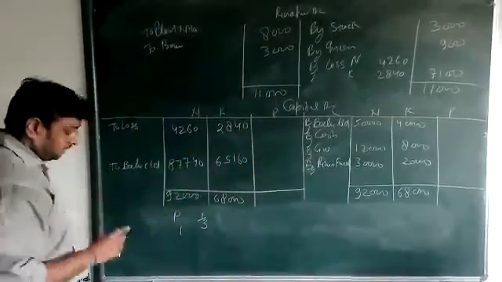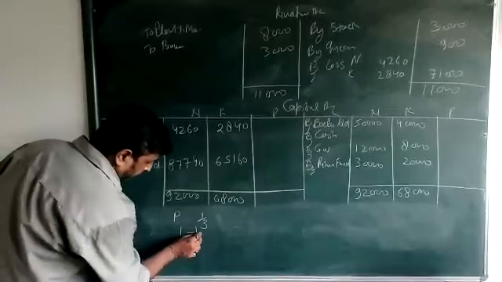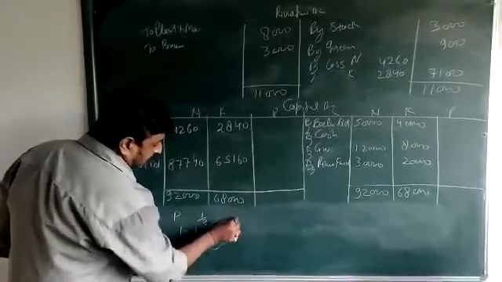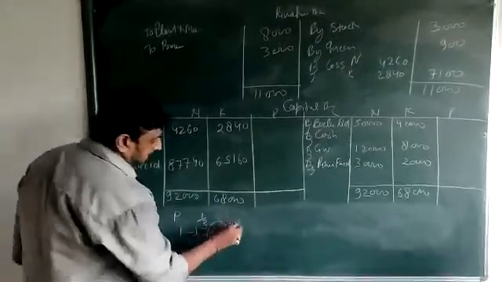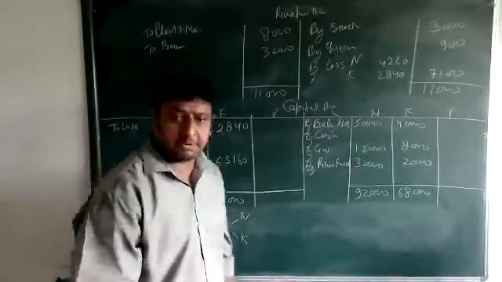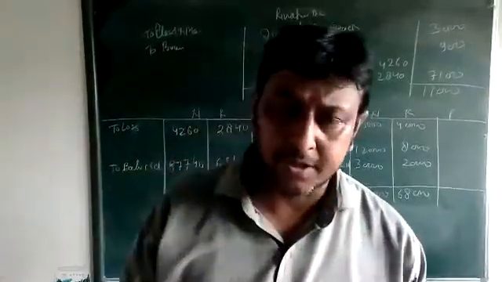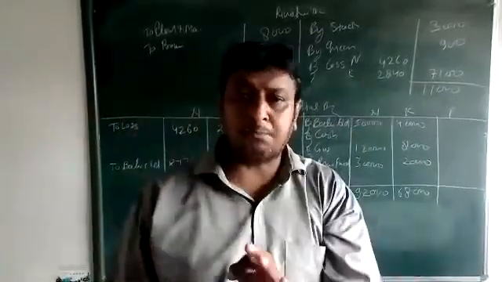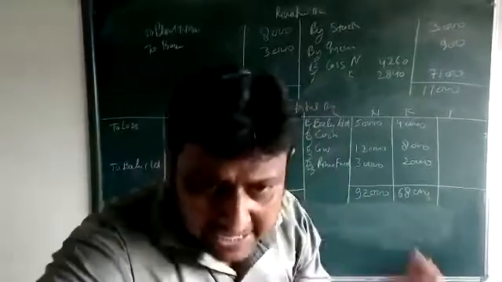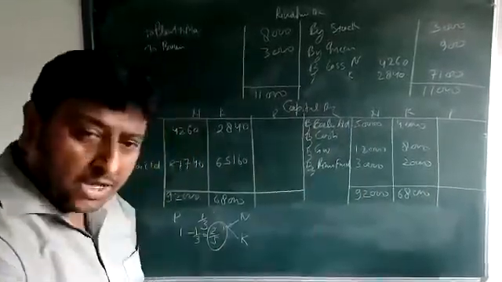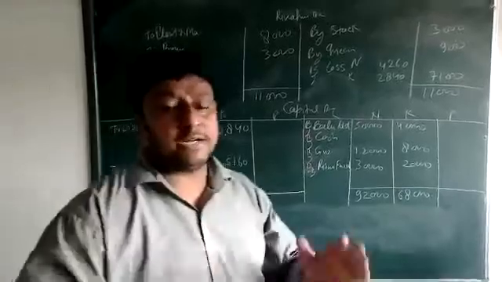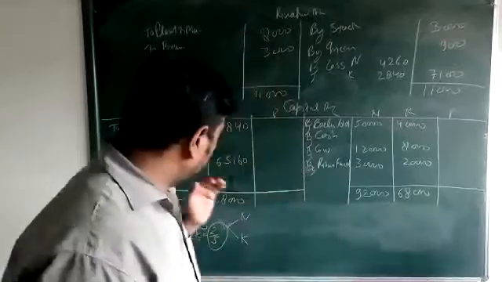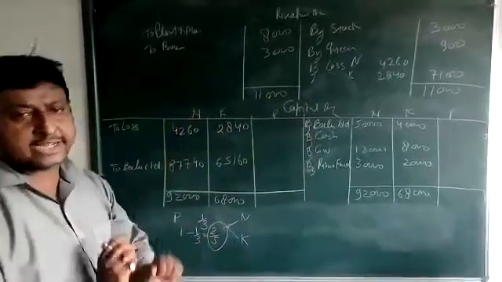This is coming from 1/3. If we subtract this 1/3, we get 2/3. This is the part of Name and Fame. Clear, beta? Here, Frame is coming for 1/3. If the whole profit is 1 and we subtract the part of Frame, 1/3, the remaining part is related with Name and Fame. Is it clear or not?